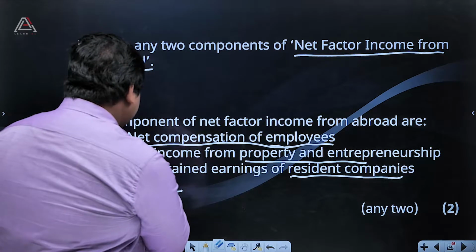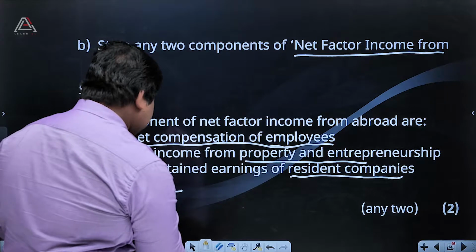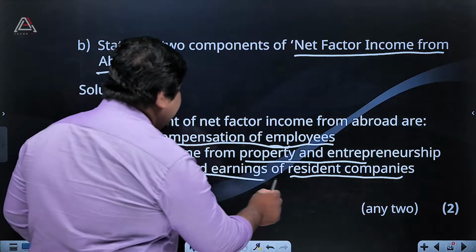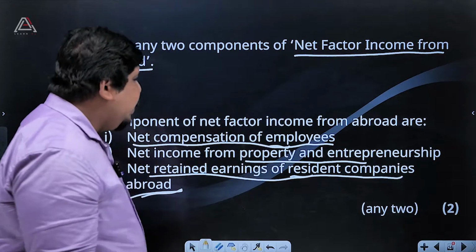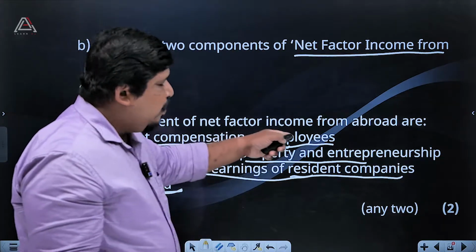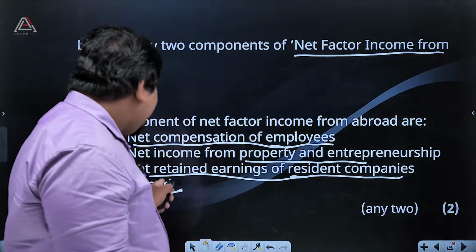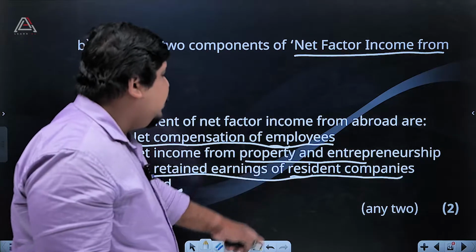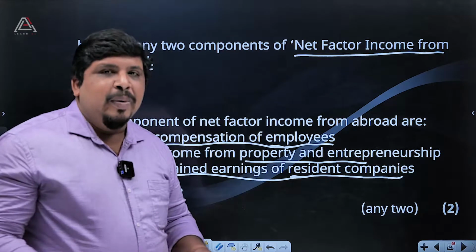I'm taking the third point, net retained earnings of resident companies abroad. We took the employees there, now we can take the companies. The companies are working in different places.